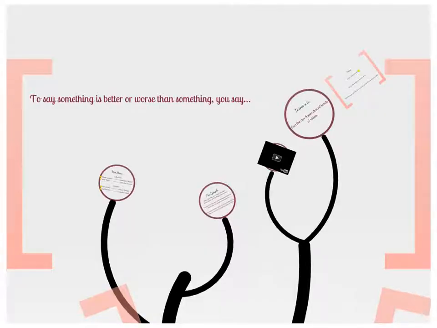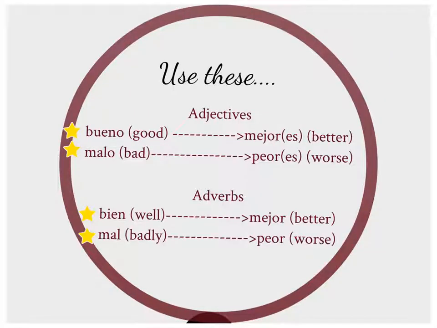Okay. To say that something is better or worse than, here is what you are going to use. For adjectives, you're going to be using bueno, which is good, and mejor, which is better. If something is plural that you think is good, you would say buenos and mejores. So a couple things to note right here. Make sure that you're starring all 4 of these. Make sure that you're highlighting these.